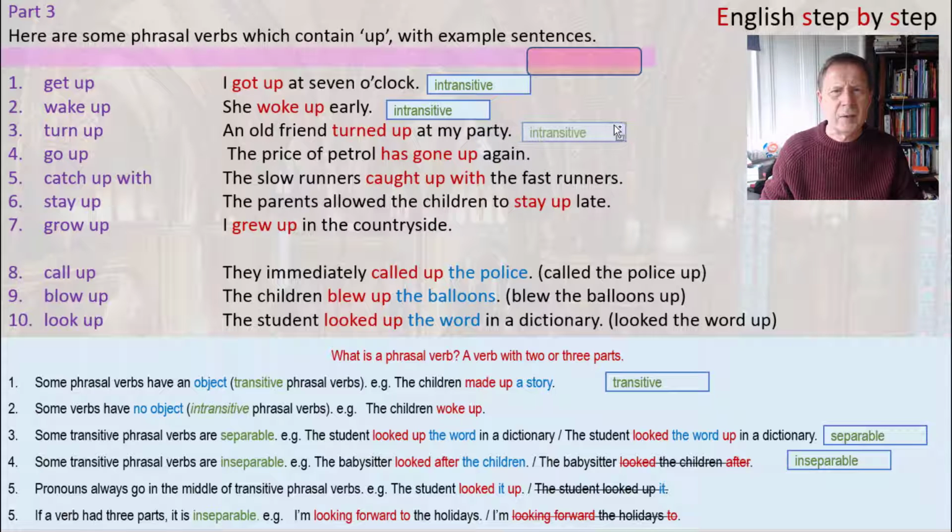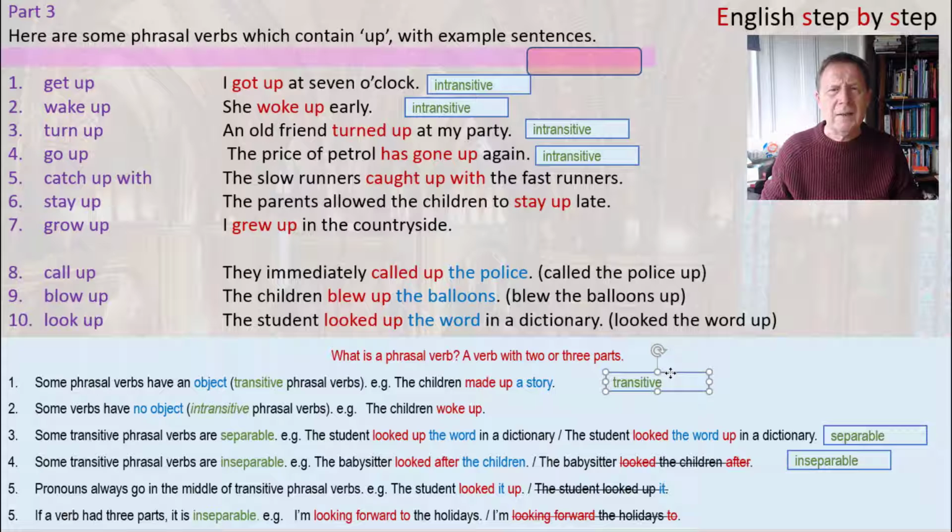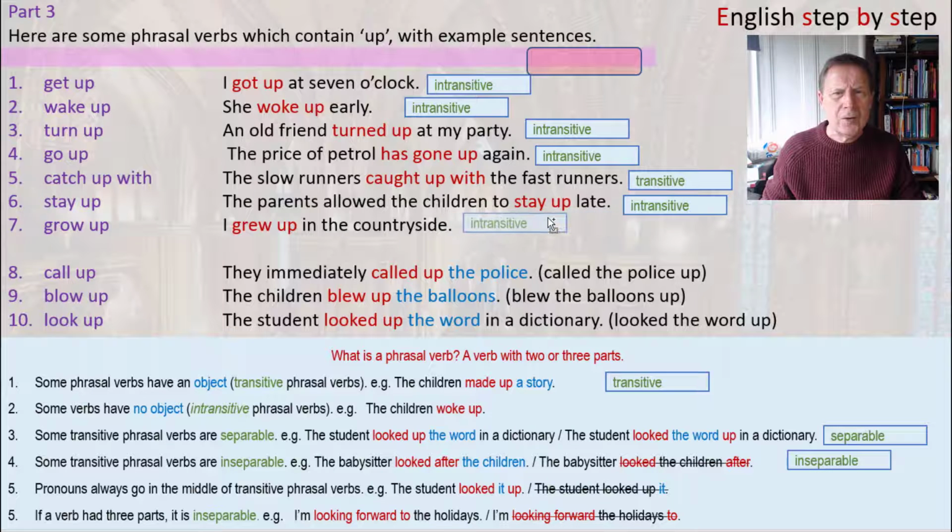This is intransitive. The price of petrol has gone up again. This is also intransitive. Caught up with the fast runners. Now this one could be said to be transitive because we have the object the fast runners. Next one is intransitive. There is no object. And the next one also intransitive. Now we have three, number 8, 9 and 10, which have an object.